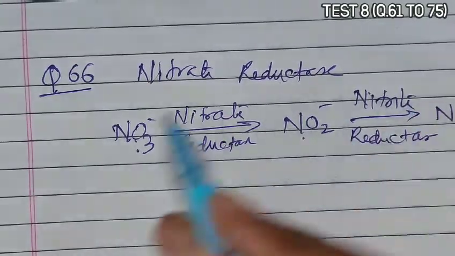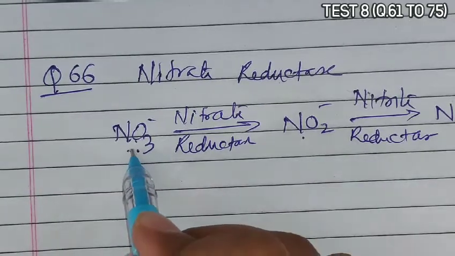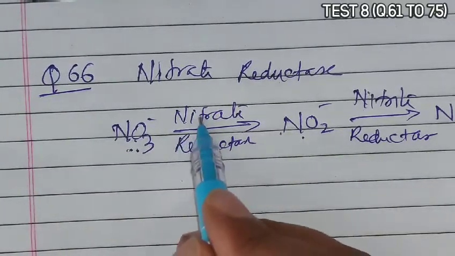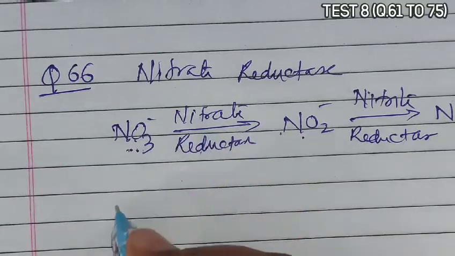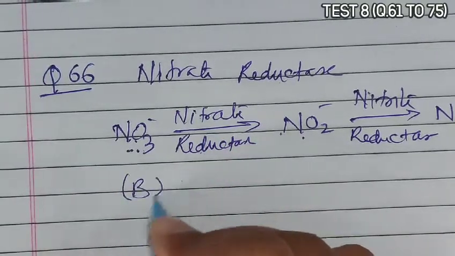Our question is reduction of nitrate to nitrite. So B is the correct answer.